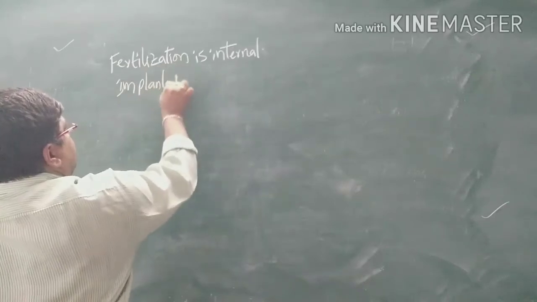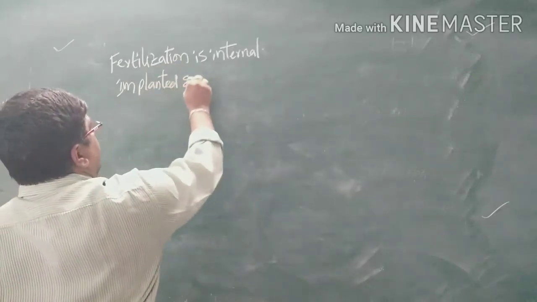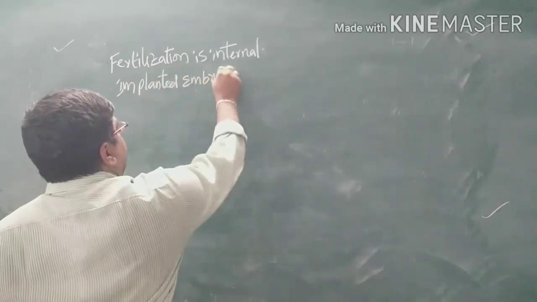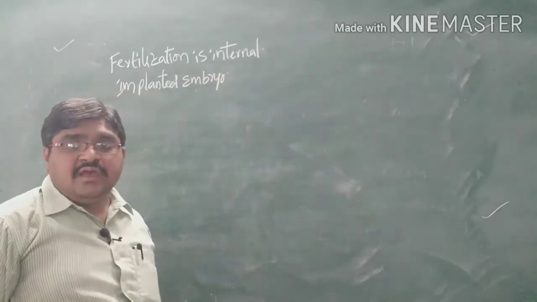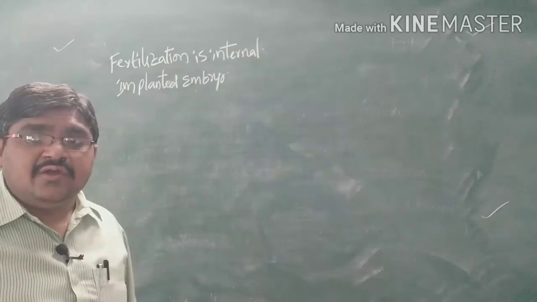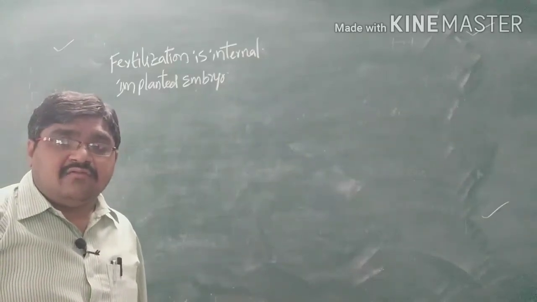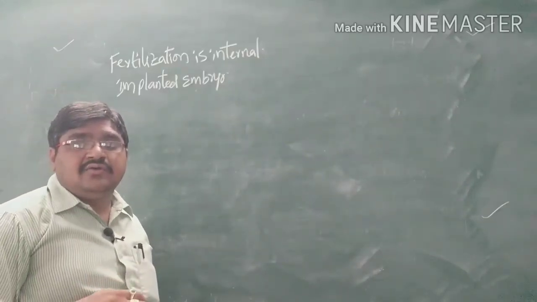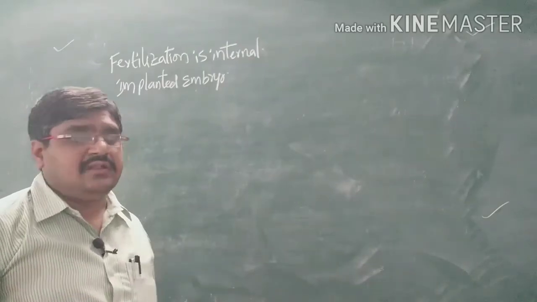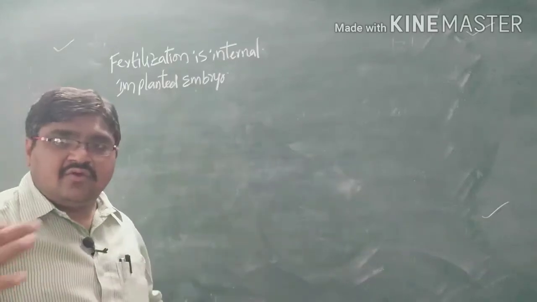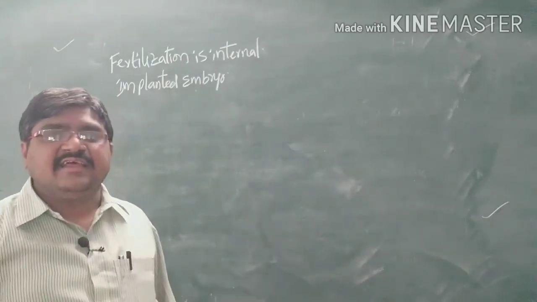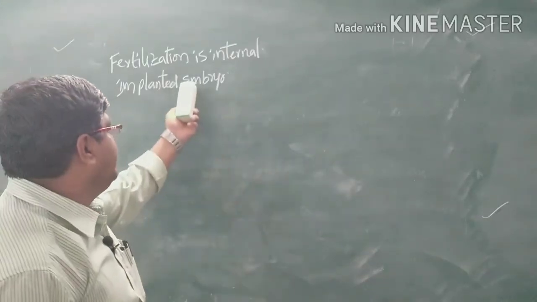What is implanted? The embryo. That means the attachment of the embryo to the endometrial wall of the uterus. If it is attaching, we call it implantation. When you go into the second year, we will discuss it in detail.